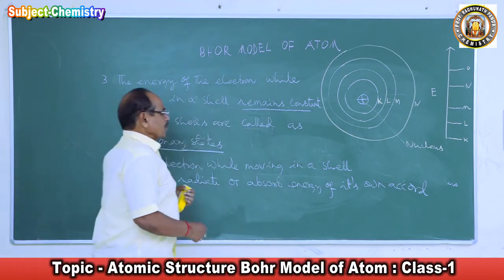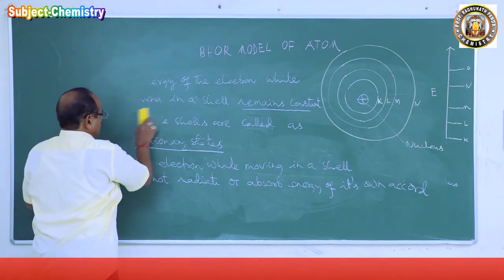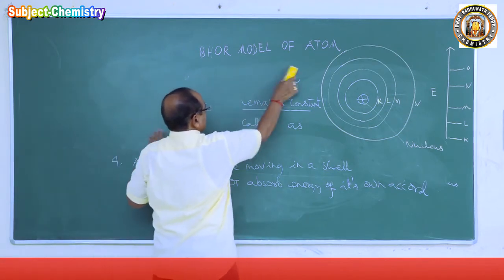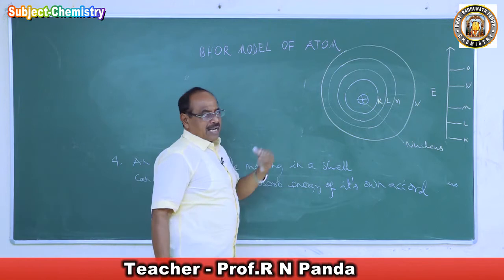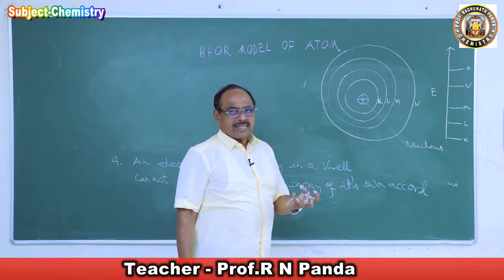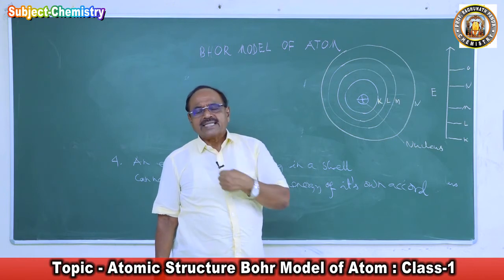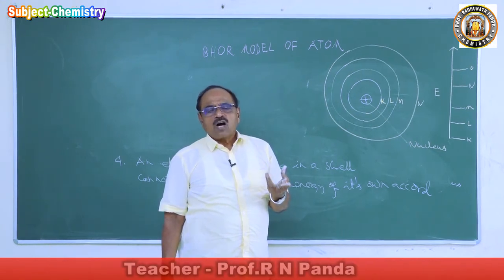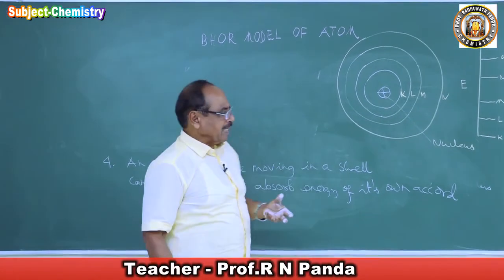Now the question comes: he wanted to explain how many electrons can remain in one cell. What is the capacity of a cell? How will the electrons be distributed? Because an atom may have 1 electron, 10 electrons, 20 electrons, or 90 electrons. How will these electrons be distributed? How many electrons can one cell accommodate? To explain that,